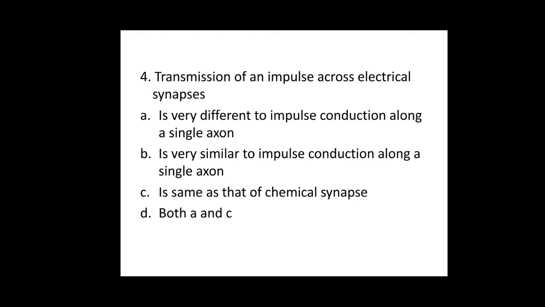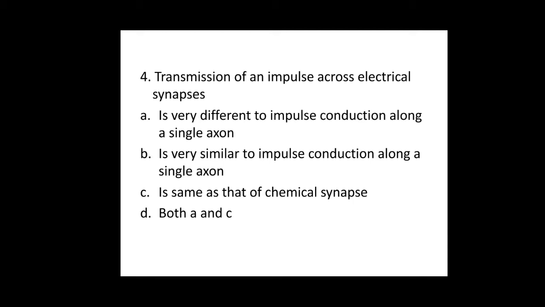It is very similar to impulse conduction along a single axon, because in the case of electrical synapses, the gap between the presynaptic membrane and the postsynaptic membrane is almost reduced. The gap between the presynaptic and the postsynaptic membrane is 0.2 nanometer. So the space is very small between the presynaptic and the postsynaptic.